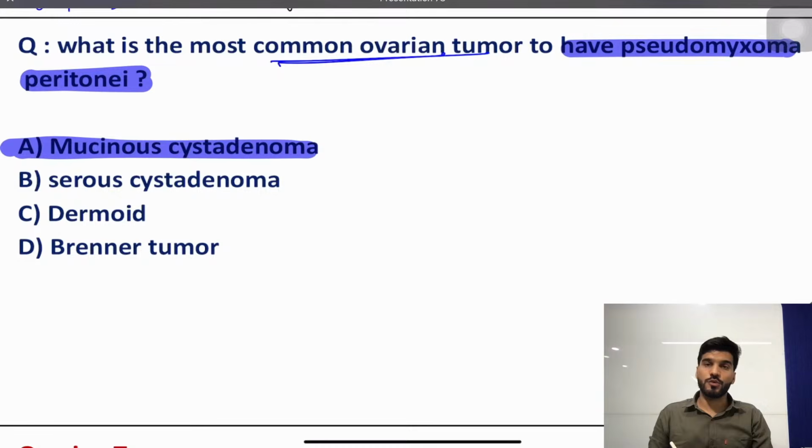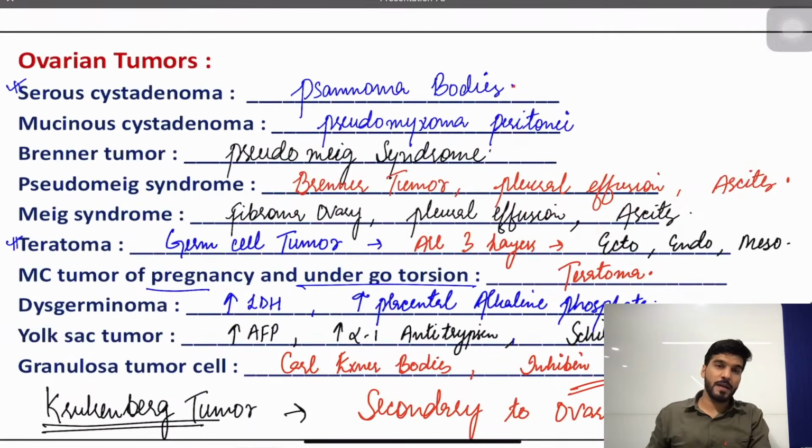Huntington and Haultain procedure. Now, if a patient has pseudomyxoma peritonei, it's associated with mucinous cystadenoma. Okay. Now, ovarian tumors: serous cystadenoma with psammoma bodies. Mucinous, what will happen? Pseudomyxoma peritonei. Brenner tumor, we have pseudo-Meigs syndrome, with pleural effusion and ascites. Meigs syndrome: fibroma of the ovary, pleural effusion and ascites.